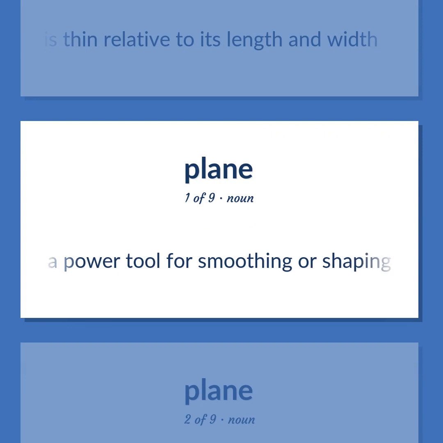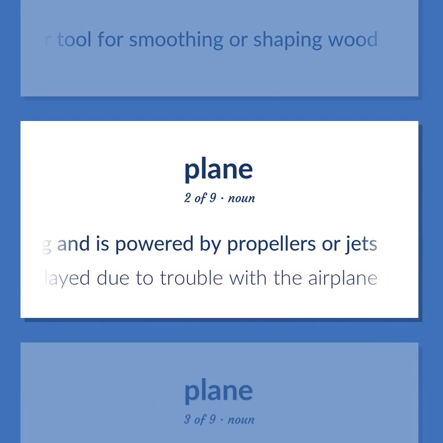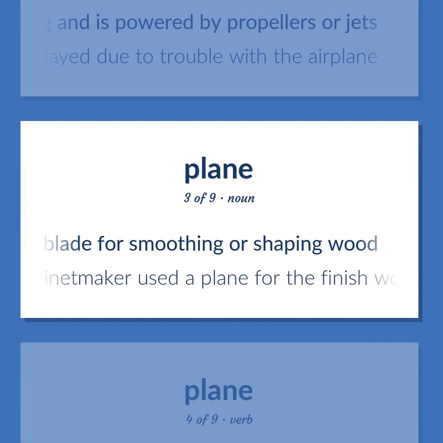A power tool for smoothing or shaping wood. An aircraft that has a fixed wing and is powered by propellers or jets. The flight was delayed due to trouble with the airplane. A carpenter's hand tool with an adjustable blade for smoothing or shaping wood. The cabinetmaker used a plane for the finish work.